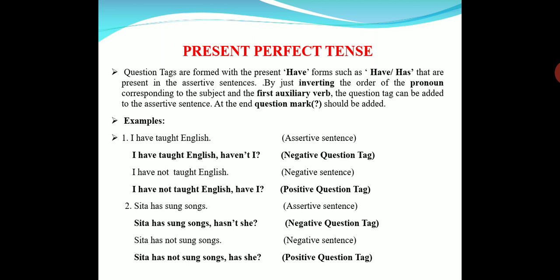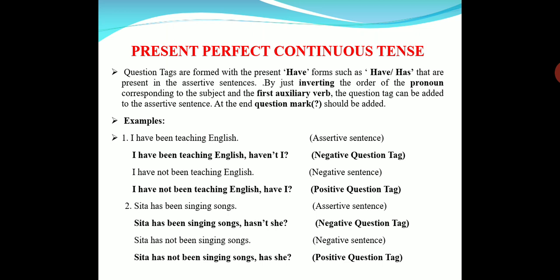I can say this question tag either with a rising tone or a falling tone. Now I am saying it with a falling tone because I know that Sita has sung songs. But if I want to know the information whether she has sung songs or not, I have to say it in a rising tone. Like, Sita has sung songs, hasn't she? So it rises, hasn't she? If it falls, hasn't she? Okay. Sita has not sung songs, has she? If it is falling. Sita has not sung songs, has she? It is rising. So depending upon whether we want information or confirmation, our tone should change while speaking.